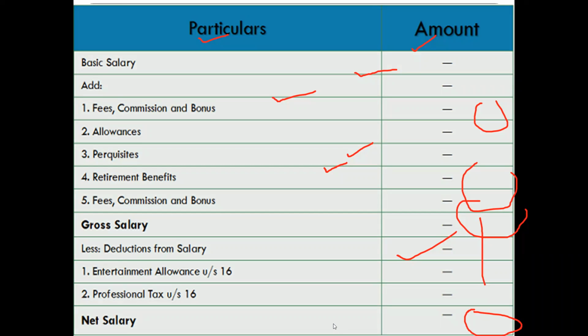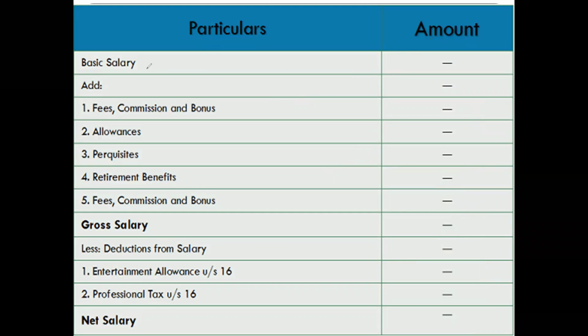Let me clear all these annotations. Now basic salary is there. We will see what basic salary is in the subsequent slide. Basic salary, add to this fees, bonus, commission, allowances, perquisites, retirement benefits. So you'll get gross salary. From this gross salary, you are having some deductions, like the 2 deductions I've already told, and this is the format. Next one.